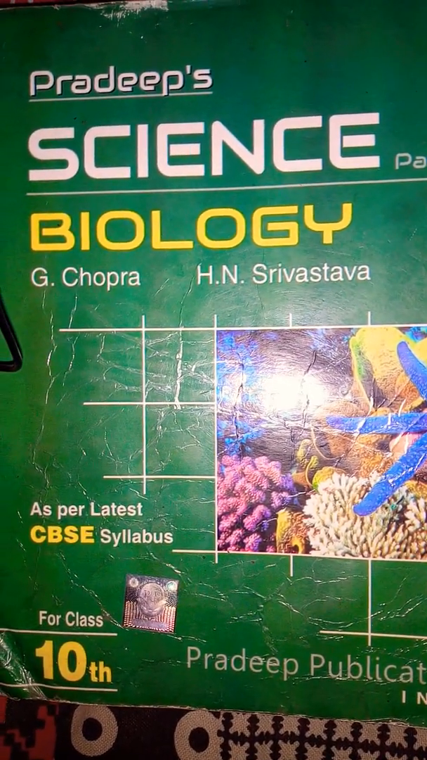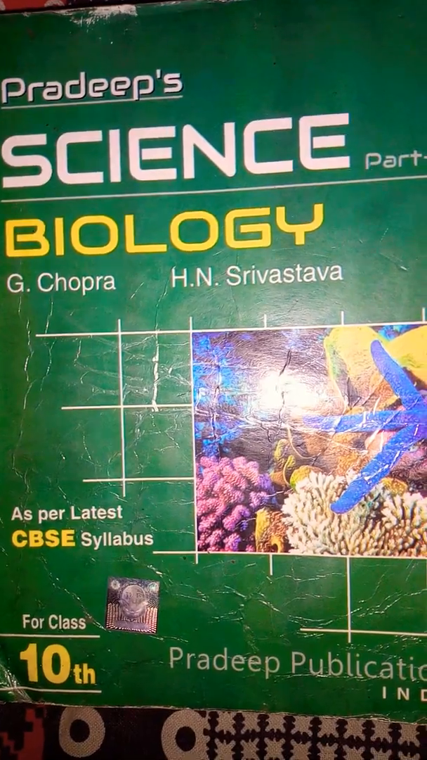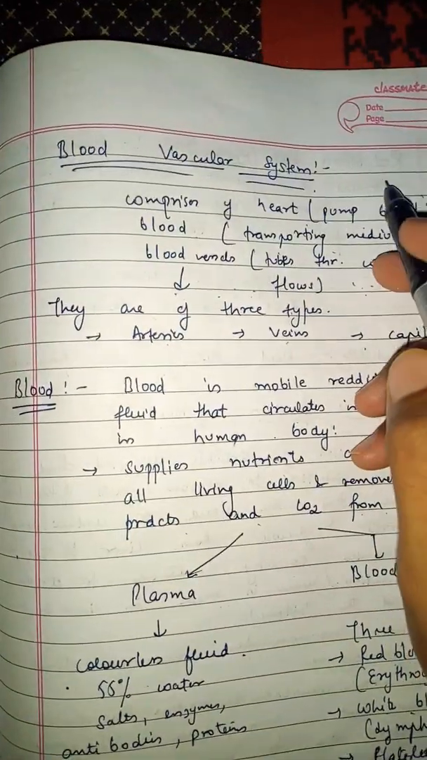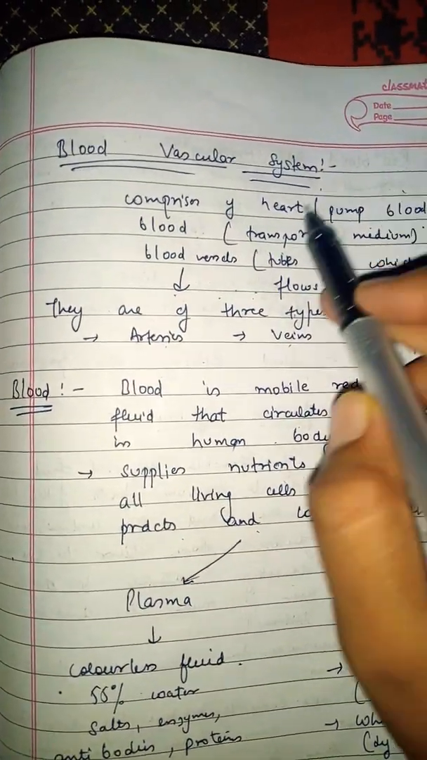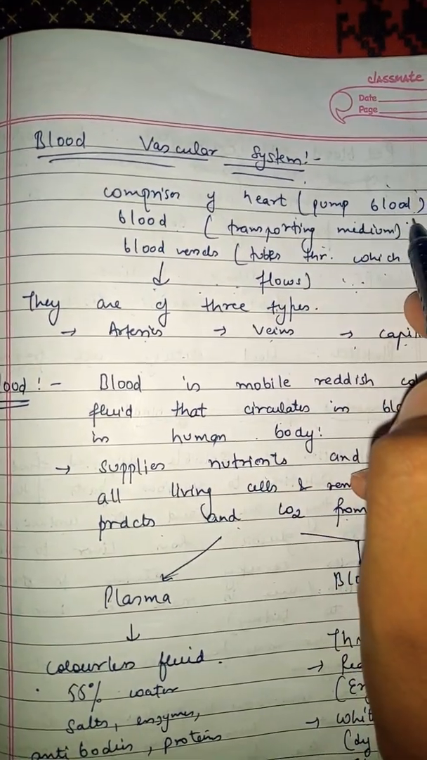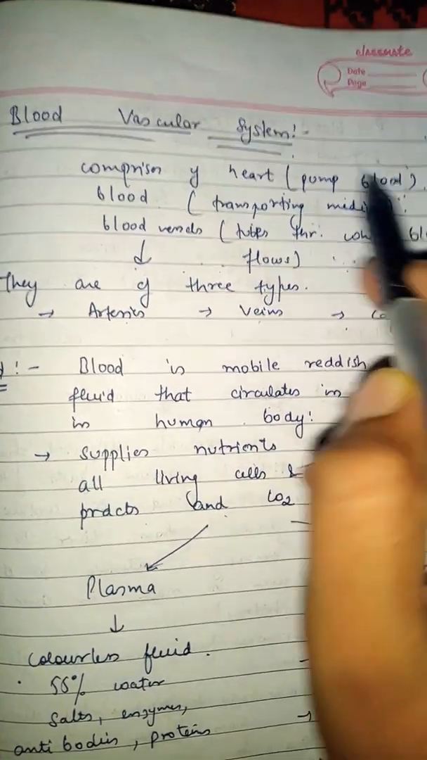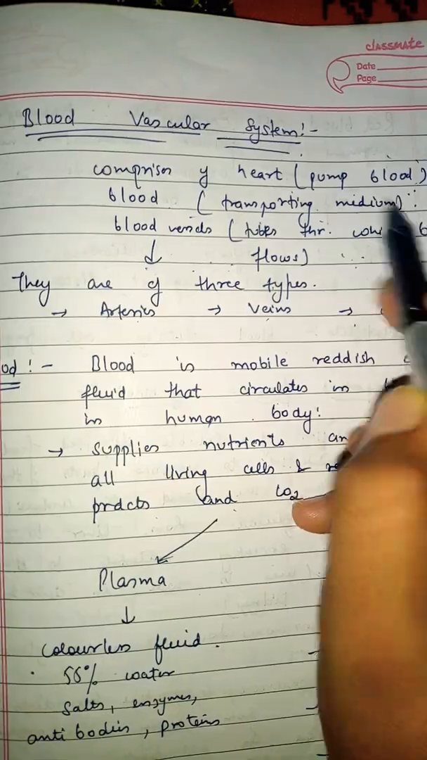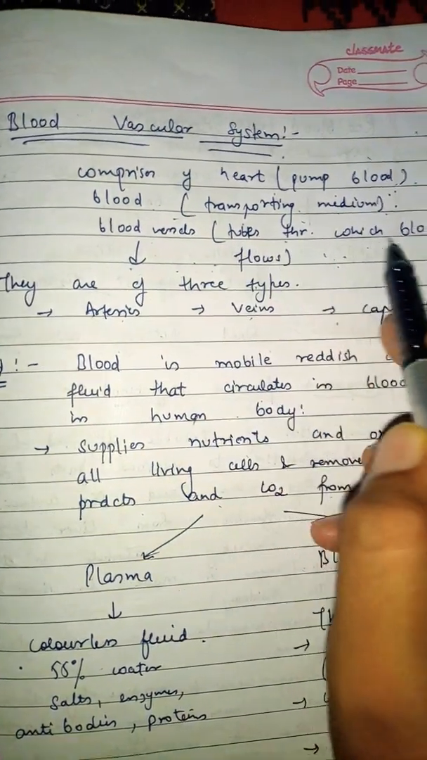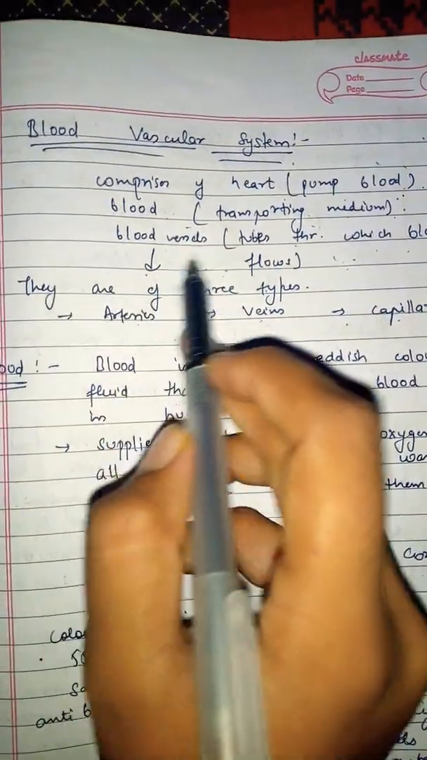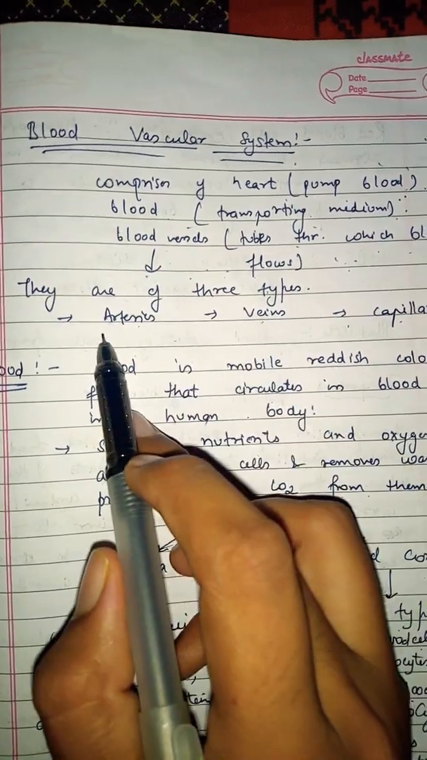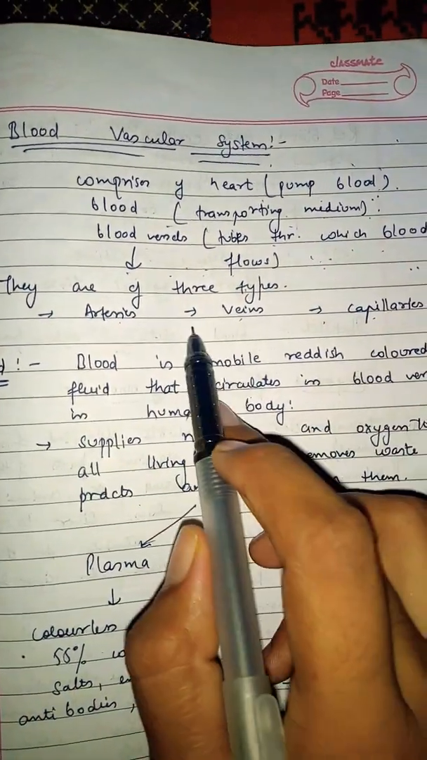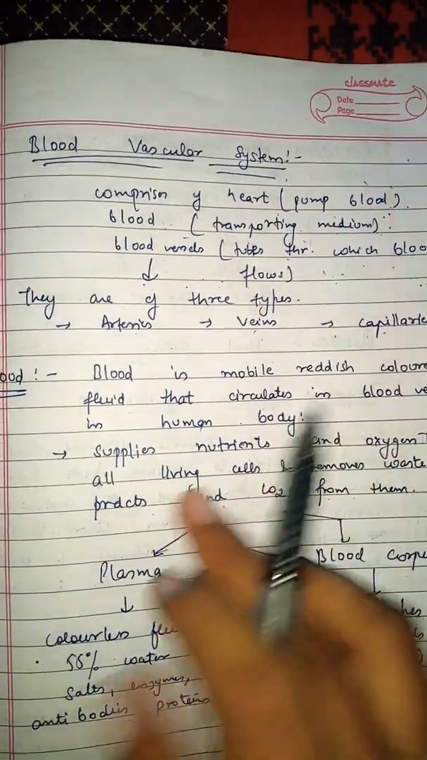Today I am here with a new topic, that is the blood vascular system. The blood vascular system of the human body comprises the heart, an organ which pumps blood to the whole of the body. Blood is a transporting medium. Blood vessels are the tubes through which blood flows. The blood vessels are of three types: arteries, veins and capillaries. Their function and structure are explained ahead.